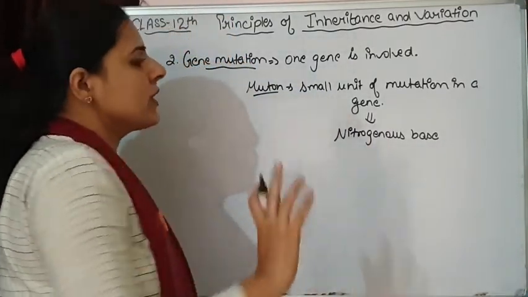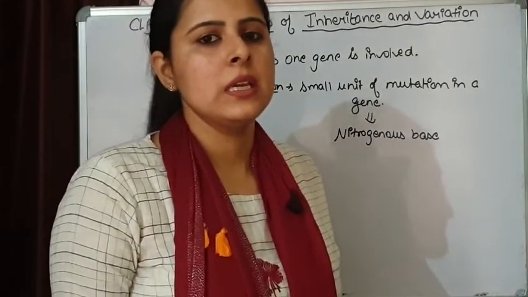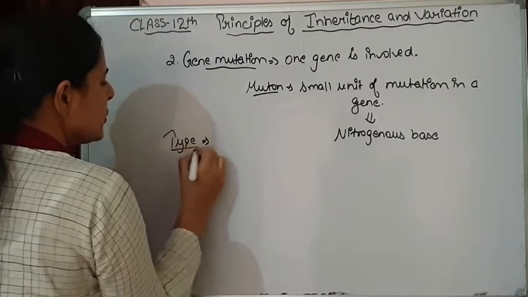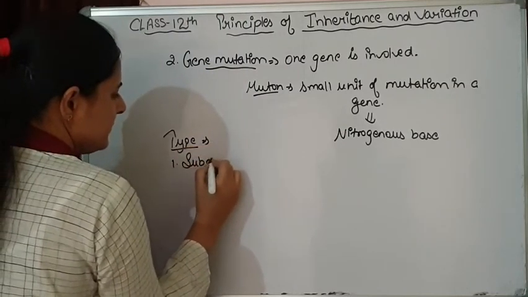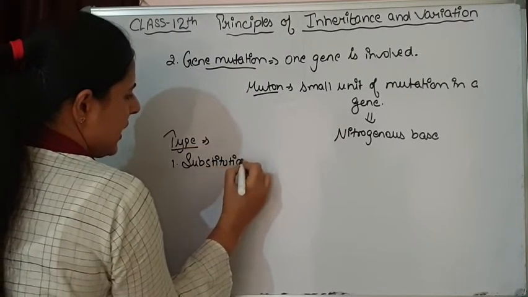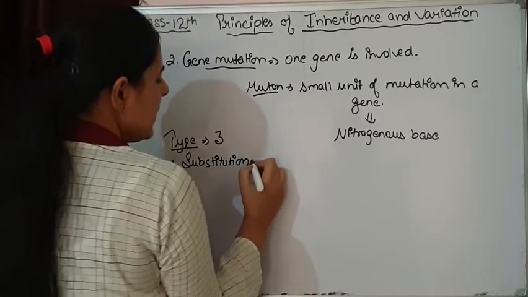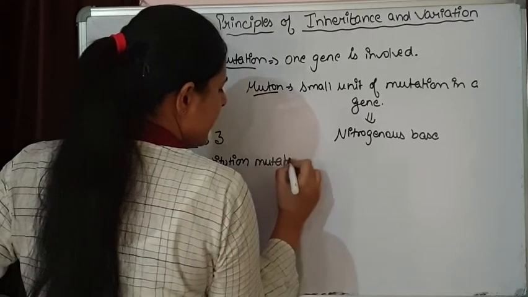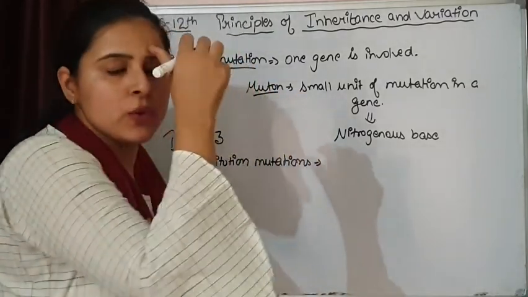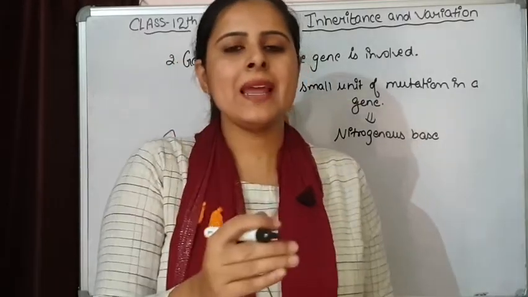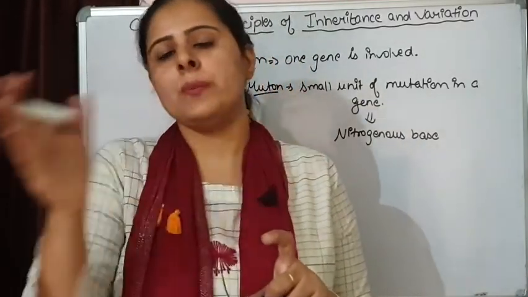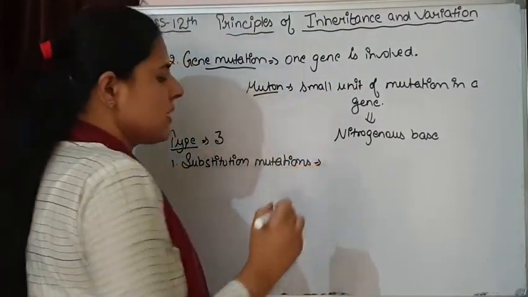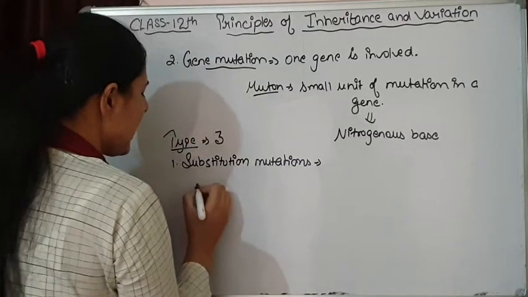Now the mutation that is going to take place can be of different types. We are going to discuss 3 different types. First is substitution mutations. Substitution mutation simply means one nitrogenous base is going to replace another one. Again, in substitution mutation we are having 2 types.